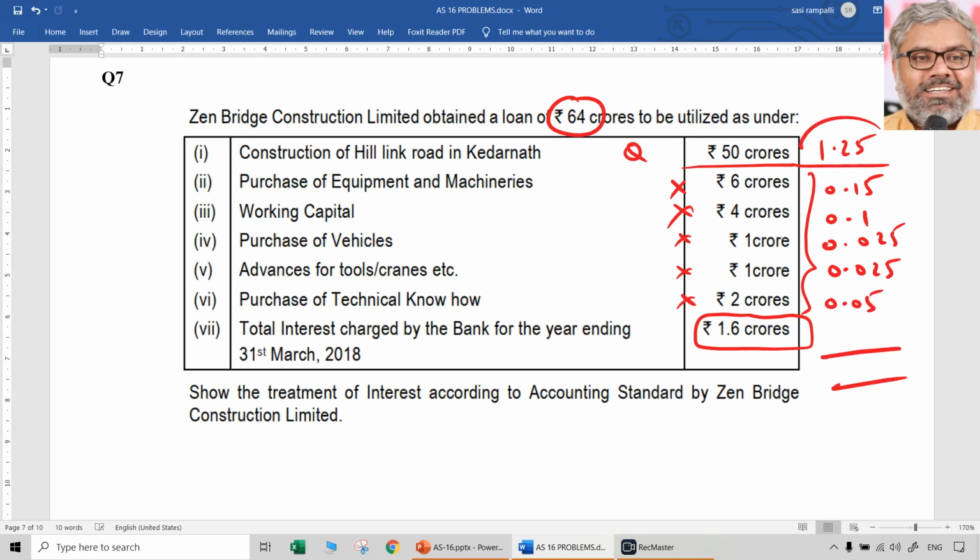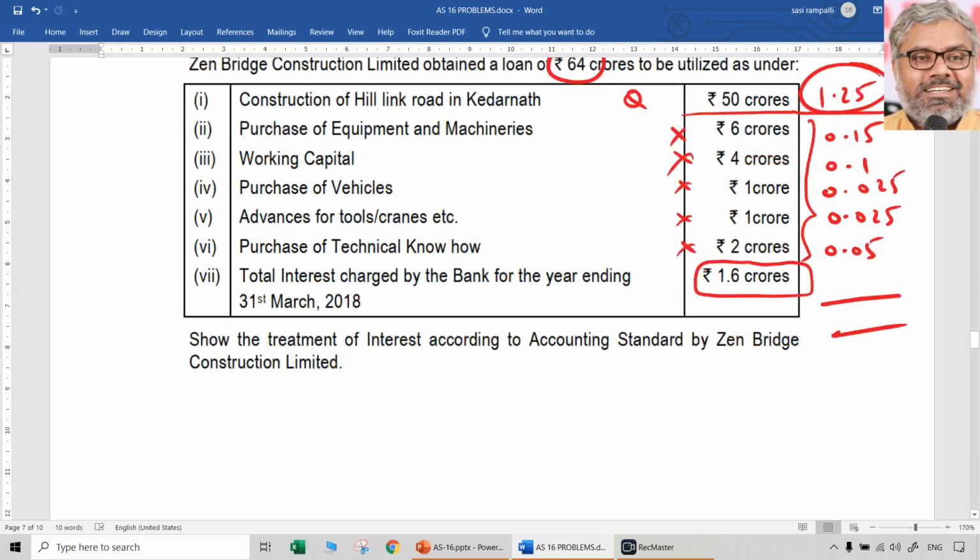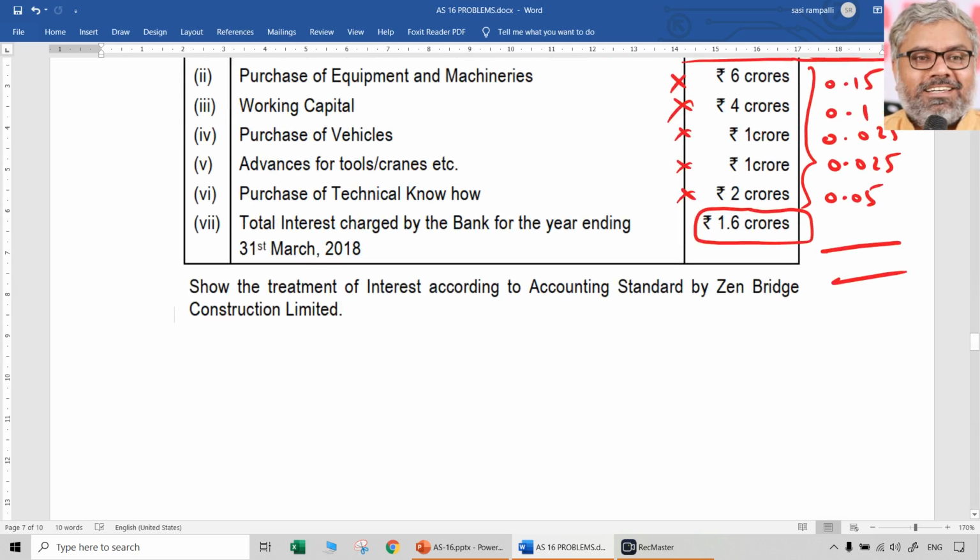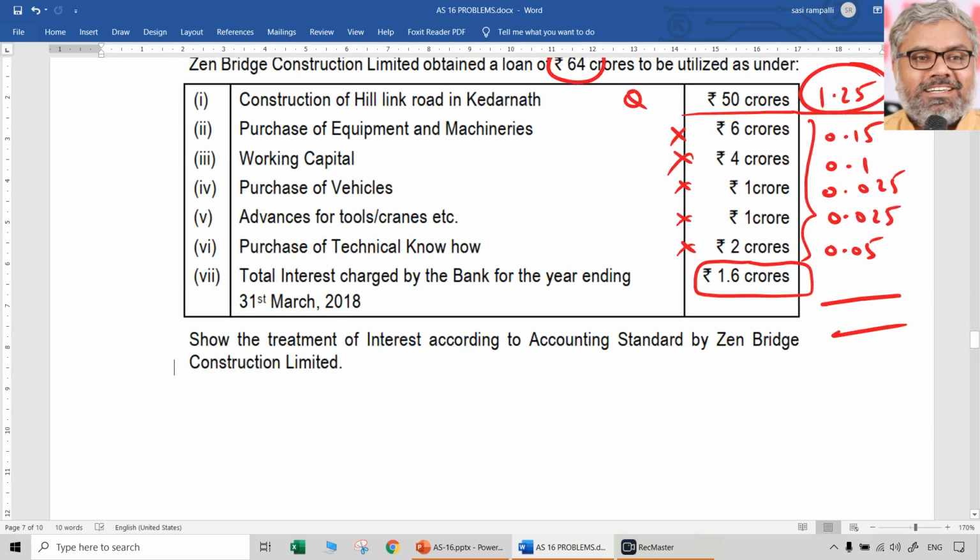Total will be definitely there. So capitalization is 1.25. Other than that, which has to be charged to the P&L, 0.35. Total, of course, will be 1.6 crores. That is the total interest.